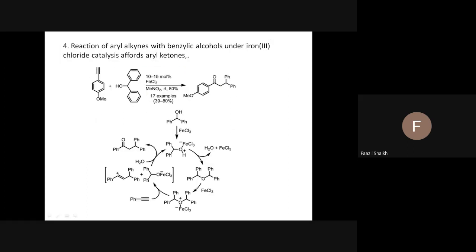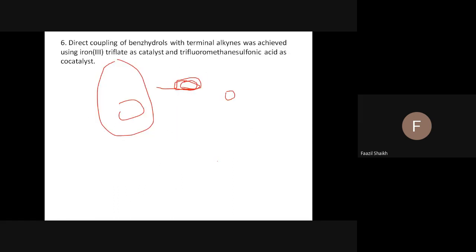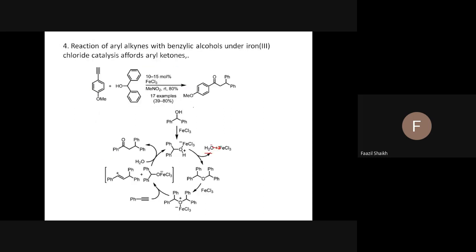In this mechanism we saw that water is going to be lost, but when we have taken triflate, this water is always in association with this iron. Meaning water is not freely available. Therefore, as we saw earlier, where this water is attacking here, and therefore we are getting the ketones.